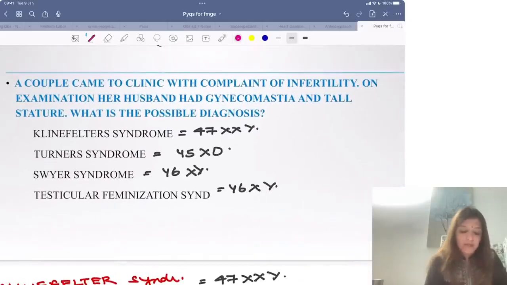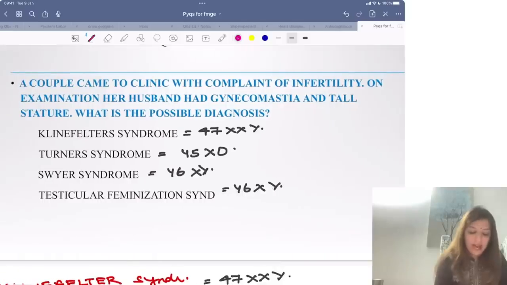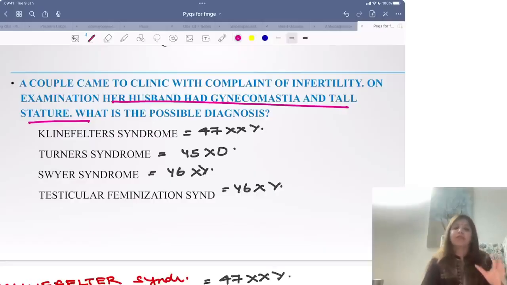Then a couple came to clinic with complaint of infertility. On examination, her husband had gynecomastia and tall stature. What is the possible diagnosis? Now, they had given you options of Klinefelter, Turner, Swyer and testicular feminizing syndrome.